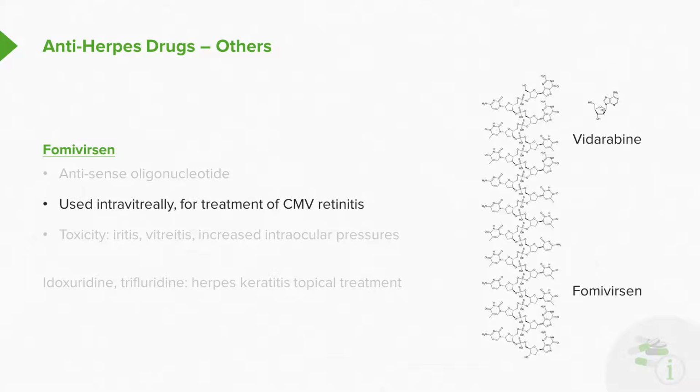Now, we use this agent intravitreally, so we actually put it into the eye for the treatment of CMV retinitis. The toxicity associated with this medication includes iritis, vitreitis, and increased intraocular pressures from the physical presence of this agent inside the ocular chamber or the eye. Other agents are also used in herpes keratitis, and that is usually as a topical treatment.